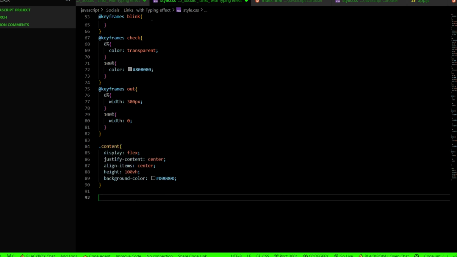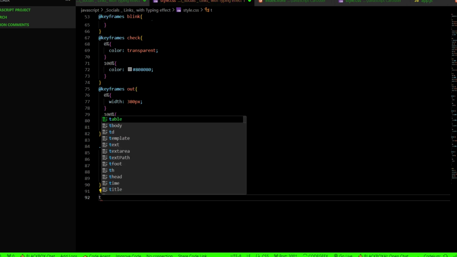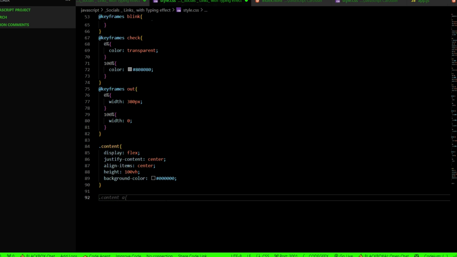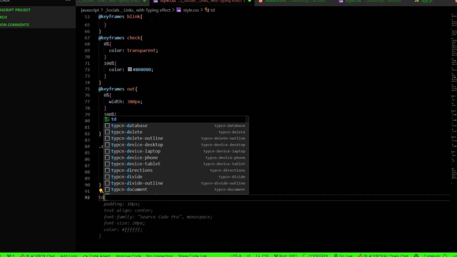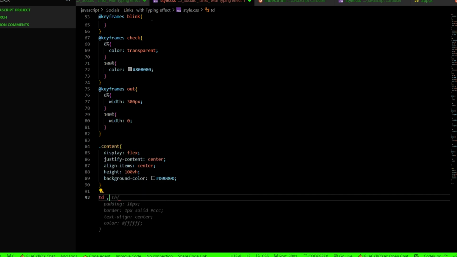And now it's done. Now what we need to do is our TD, because it's based on a table. TD, TH. It's going to have padding of 10 pixels and border of 1 pixel solid. It's going to be the color of CCC, and it's going to have text align of center to make it center, and color of white.